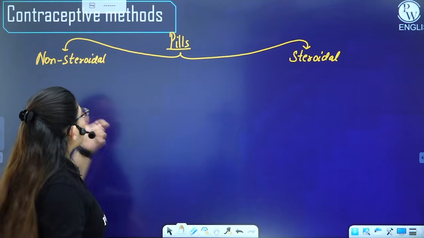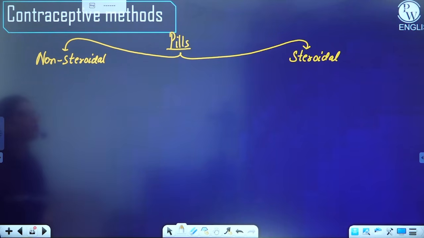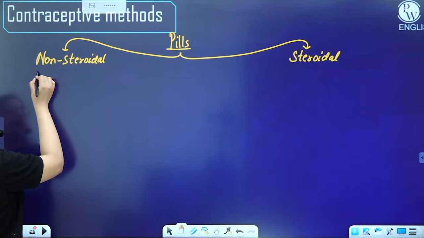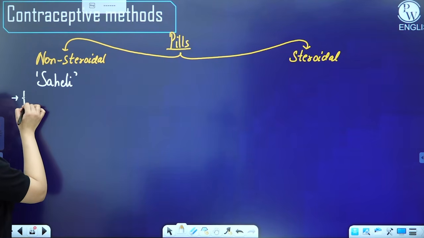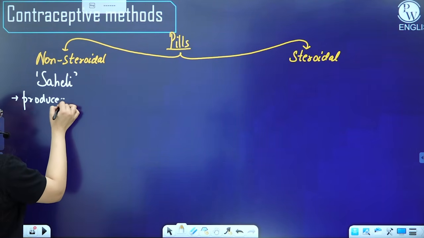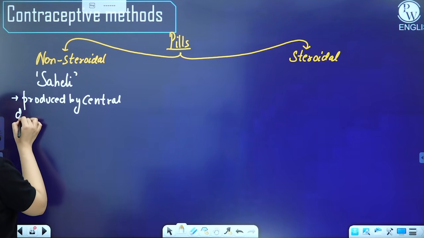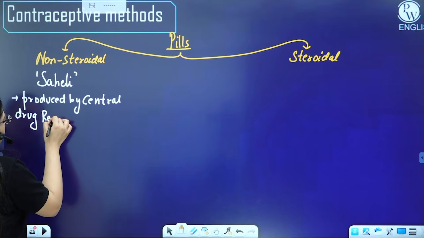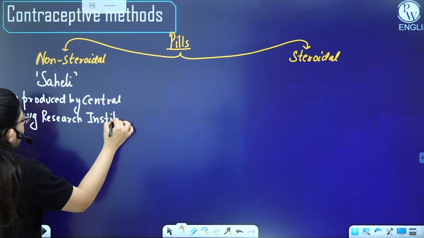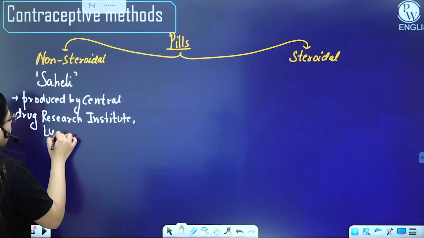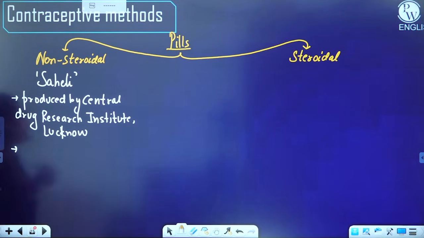The first non-steroidal pill was produced by the Central Drug Research Institute, Lucknow, and its name was Saheli.